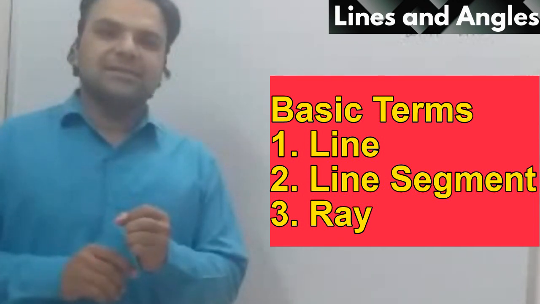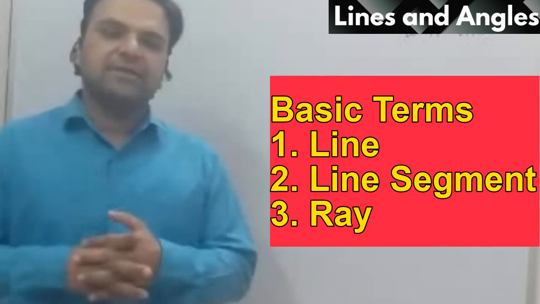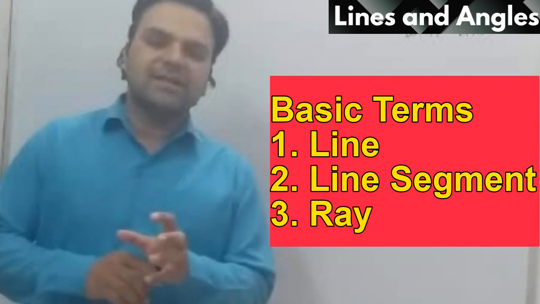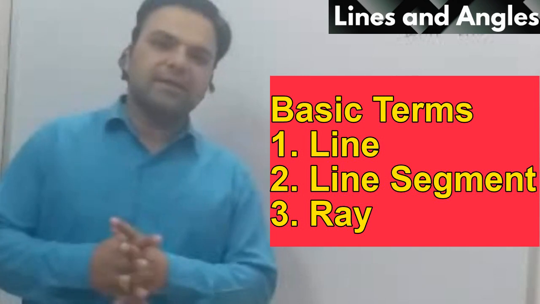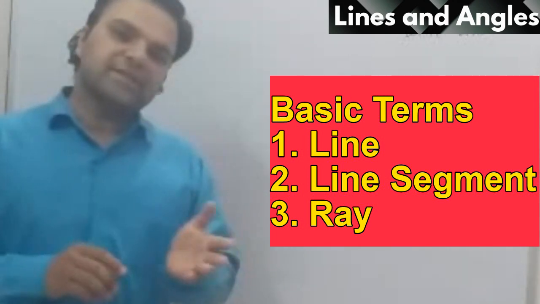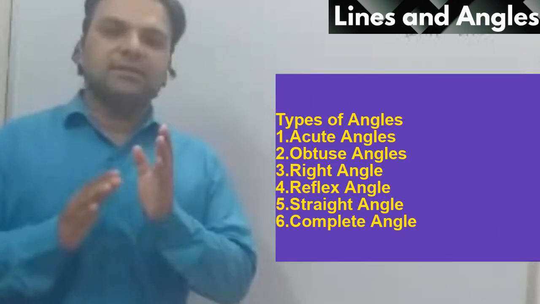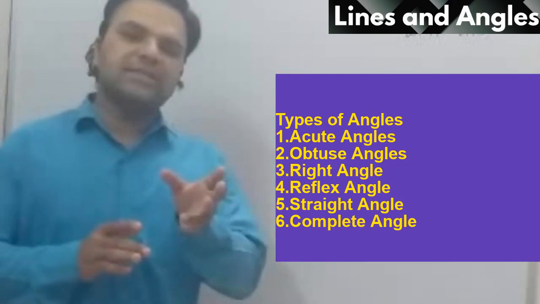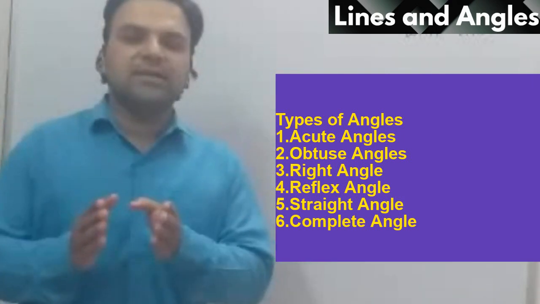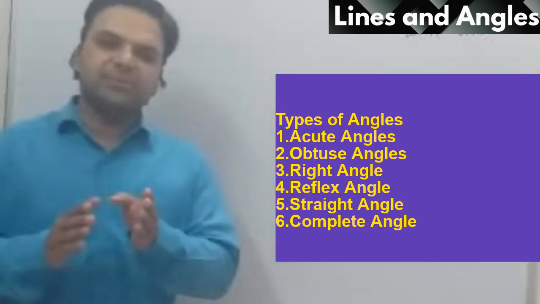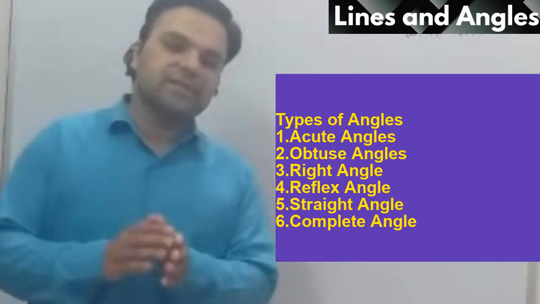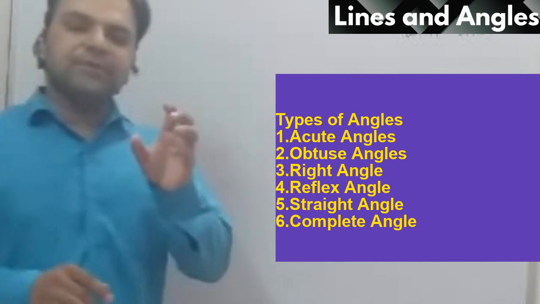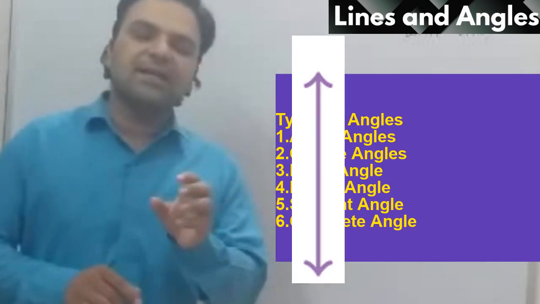Lines and Angles, the chapter name you can see here, has the basic concept of lines and angles, and a few more topics. Before going to the exercise, we are going to solve the basic portion of this chapter. The chapter name has two words. So first we will discuss these basic points and then we will move to the exercise. As you can see, the first word is lines.